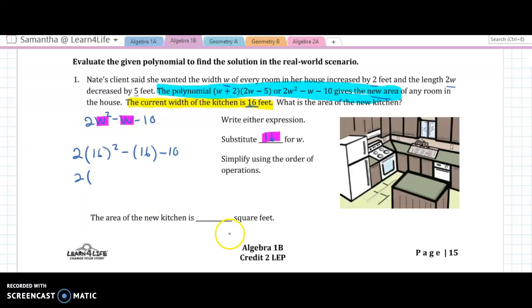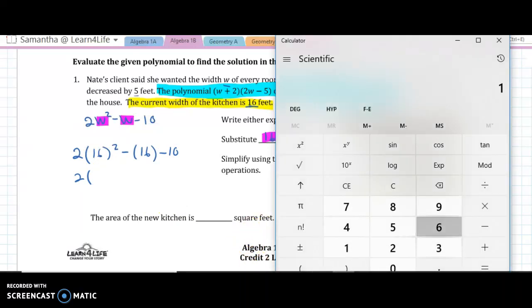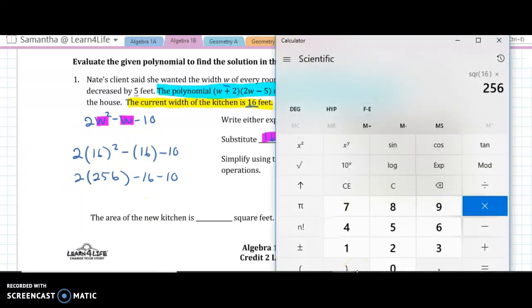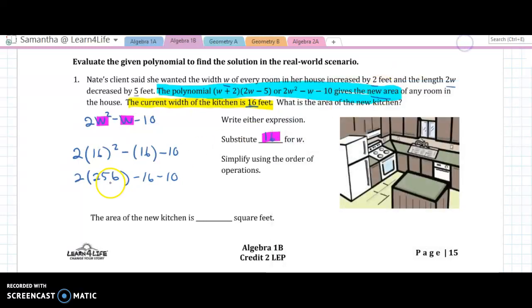2 times, well, I don't know what 16 squared is, so let me get out my calculator and check. 16 squared, 256. 256 minus 16 minus 10. 2 times 256 is 512. Minus 16 minus 10. So if I minus 16 and then I minus 10, I'm minusing 26 altogether.